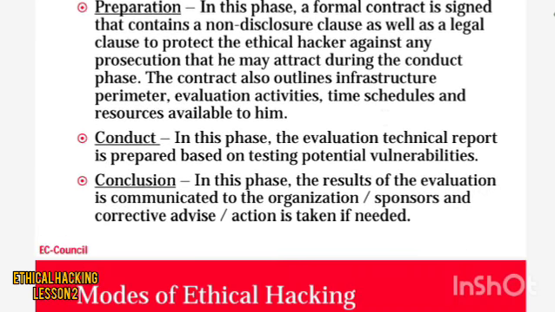Then the conduct phase: in this phase the evaluation technical report is based on testing for potential vulnerabilities. So the ethical hacker's conduct is nothing but the evaluation and technical report. It is prepared based on testing potential vulnerabilities and the security of the project. All these things can be prepared.